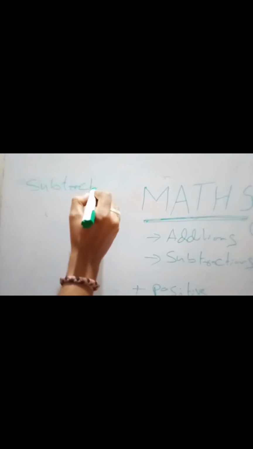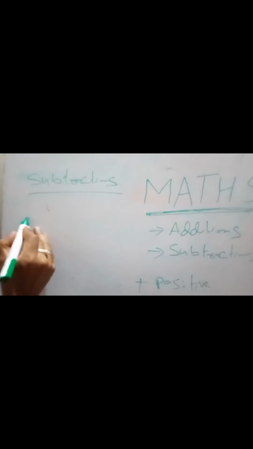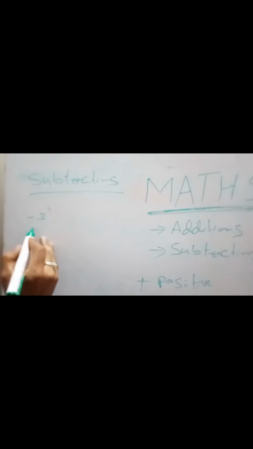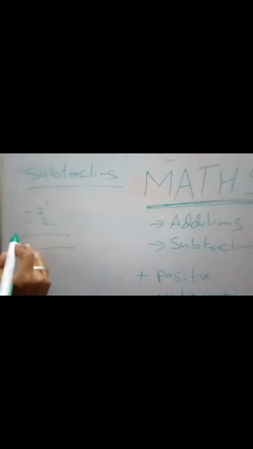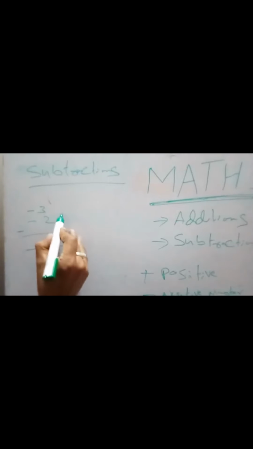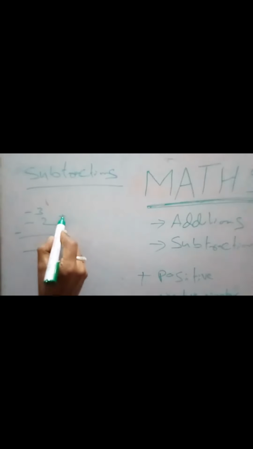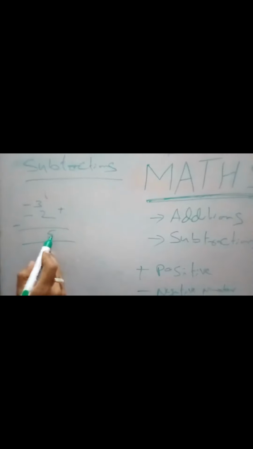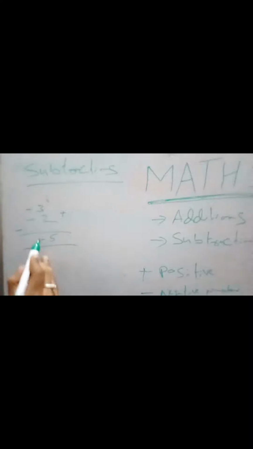Now subtractions. Same thing. If you see minus 3 and minus 2, if you are going to do the subtraction here, what are we going to do? 3 minus 3 and minus 2. So we have to put a symbol here, minus. So what is minus into minus? Plus. We have to add these two numbers. What is the total? 3 plus 2, 5. Just add this number and put it here. Whichever is the greatest, we have to put that. Even if both are minus, we can put it as minus. But whichever is the greatest is the best practice, 5.